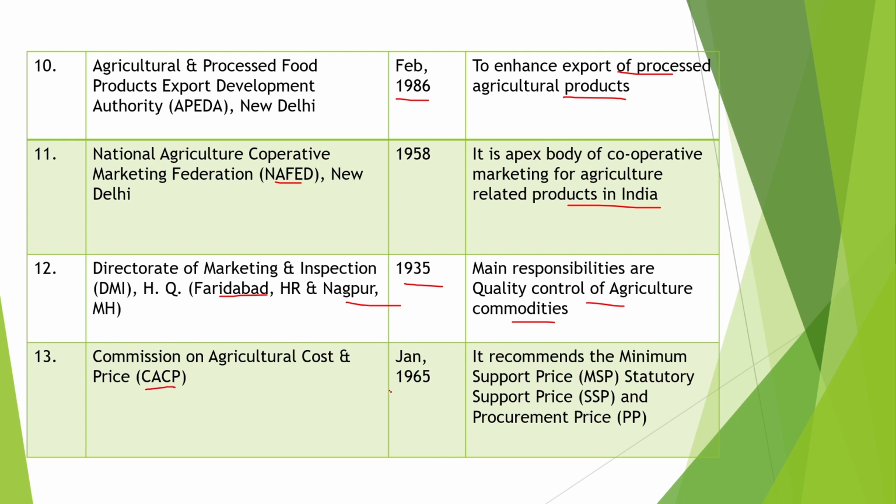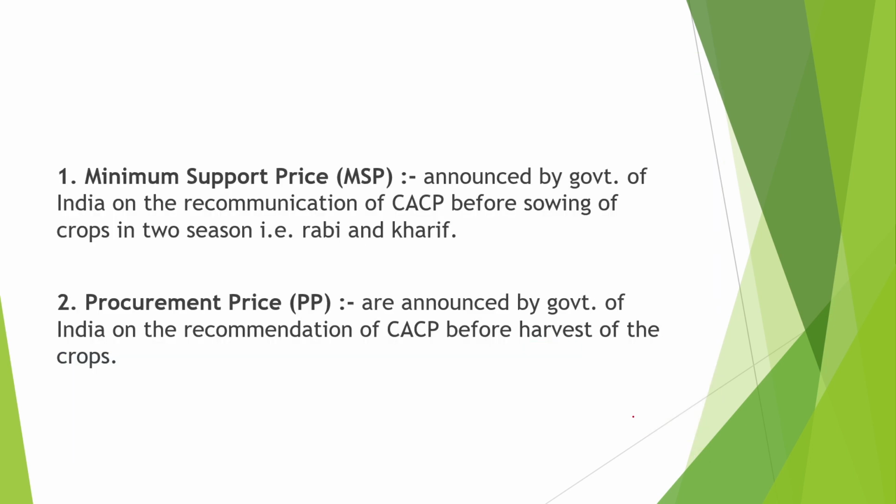And the last is the Commission on Agriculture Costs and Prices. Set up in January 1965, it recommends the minimum support price MSP, statutory support price SSP and procurement price. Now the next topic is minimum support price. It was announced by the Government of India on the recommendation of CACP, Commission for Agriculture Costs and Prices, before sowing of crops in two seasons, Rabi and Kharif.